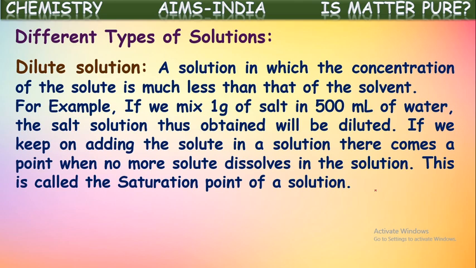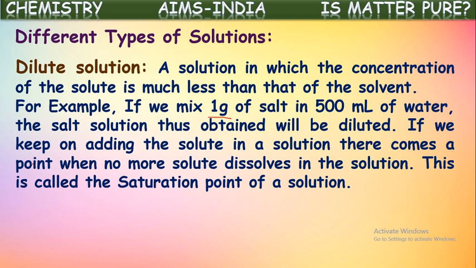For example, if we mix 1 gram of salt in 500 ml of water, see here, compare the quantities. The quantity of salt is 1 gram, whereas the quantity of water is 500 ml. It is a half liter. So comparatively, the quantity of salt is very much less than the quantity of water. So the salt solution thus obtained will be a dilute solution, because the quantity of salt is taken very less here. If the quantity of solute is very much less, then the obtained solution is said to be a dilute solution.